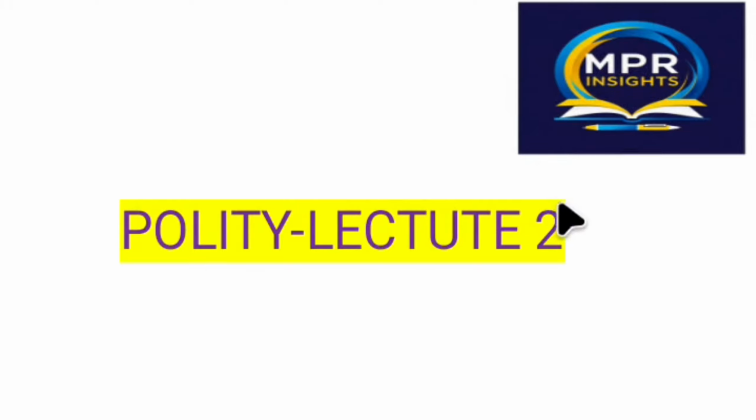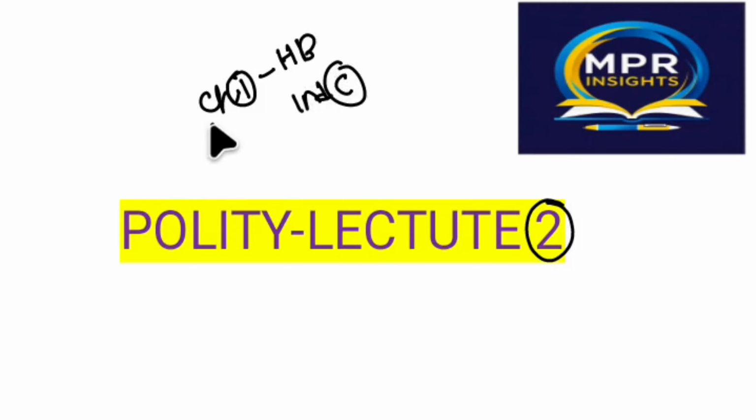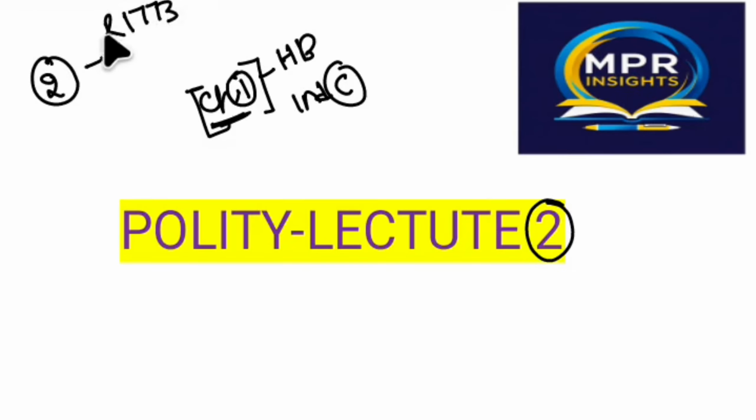We have discussed lecture number 1 previously. We are in chapter 1, which is the historical background to the Indian Constitution. In the previous lecture we discussed two acts, the Regulation Act 1773 and the amendment to this act, which is referred to as Pitt's India Act 1784. So previously we discussed these two acts. Let's discuss the other four important acts of Company Rule.